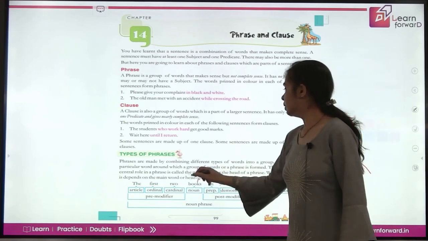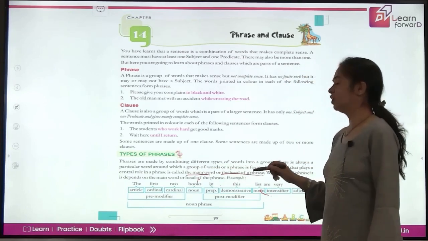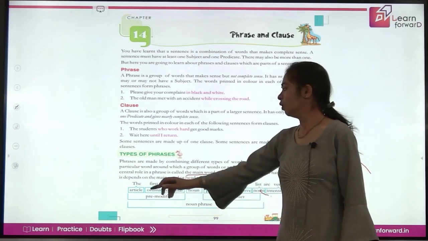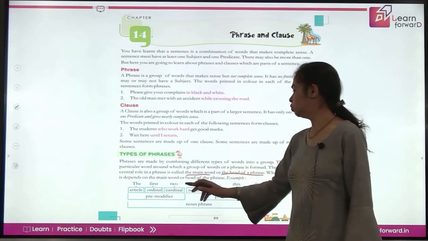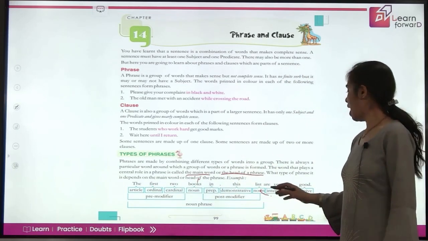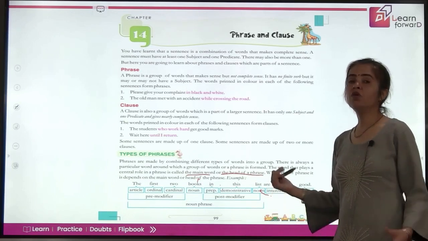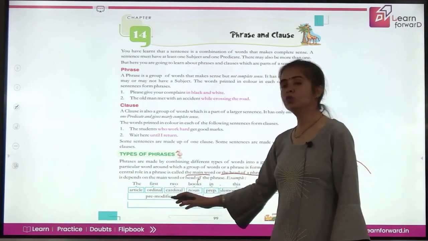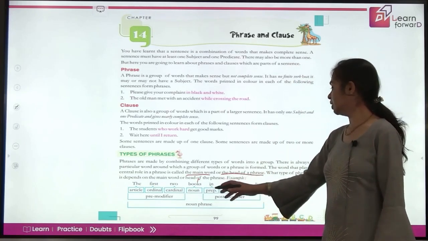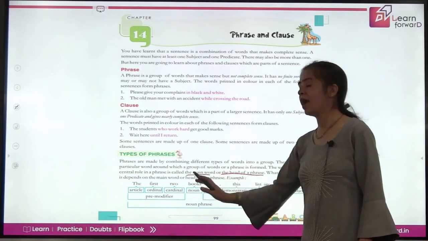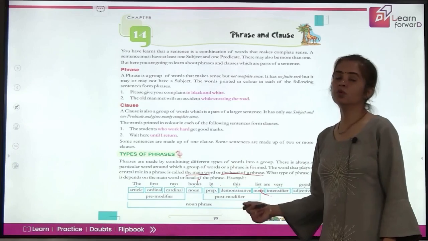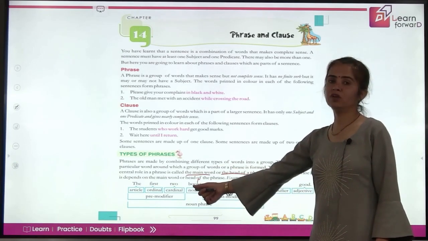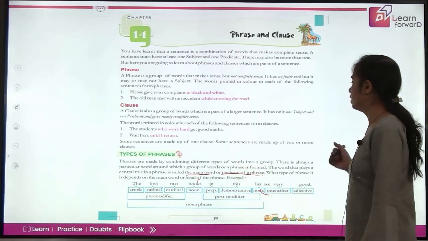So the main word or the head of the phrase helps you to identify the type of phrase it is. Now let's read an example. The first two books in this list are very good. So here what are we talking about? We are talking about books. So the first two and the words in this list are just adding to the word books. Noun, we are talking about books here. So this is the head of the phrase, or this is the main word in the phrase.